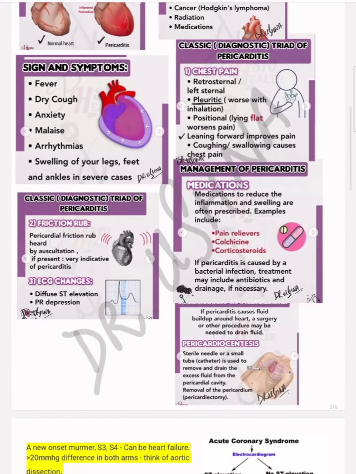Then on ECG you will find ST elevation, diffuse ST elevation. If you see an ECG in which your ST elevation is not following a particular lead, but there is a diffuse elevation in chest leads and limb leads, then most likely it is pericarditis. But you have to correlate with the history as well. And the next important finding in ECG is PR depression. PR depression is also a component of pericarditis.